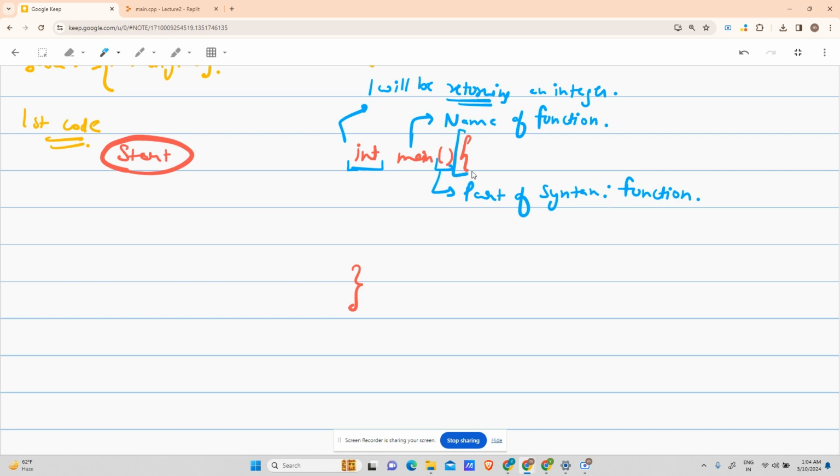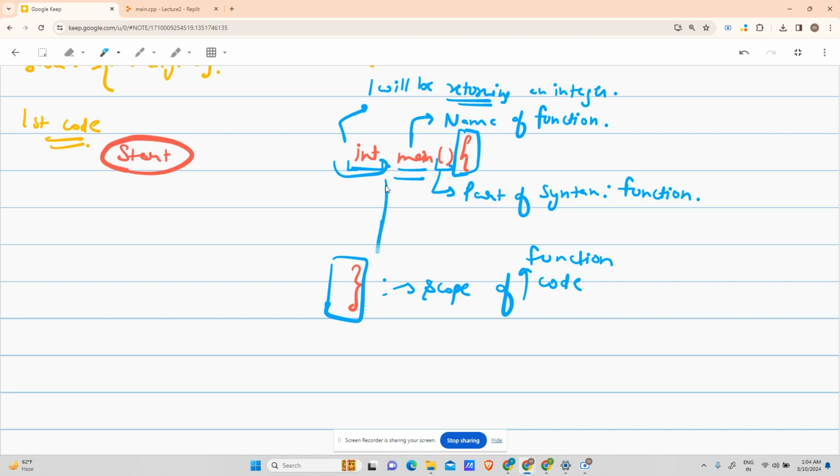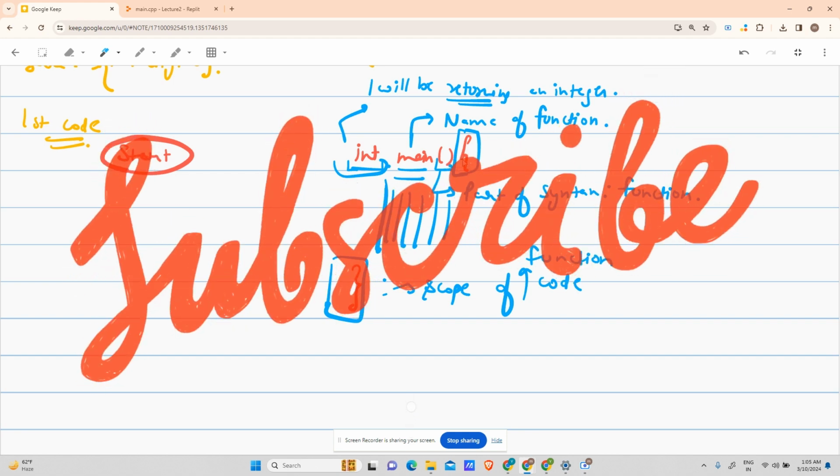Now these curly braces, they determine the scope of code, scope of function's code to be precise. This function main, which is returning an integer, has your code, this code that will be written in this area between these two curly braces, belongs to this main, right? These curly braces are marking the starting and ending point of the code of the main function, right? So I hope that is clear to you.